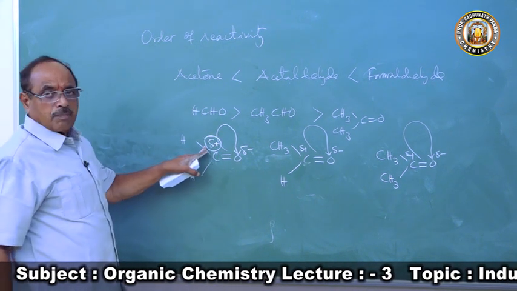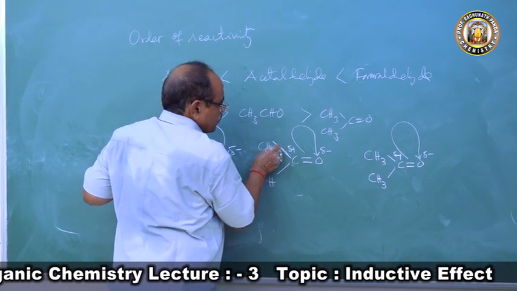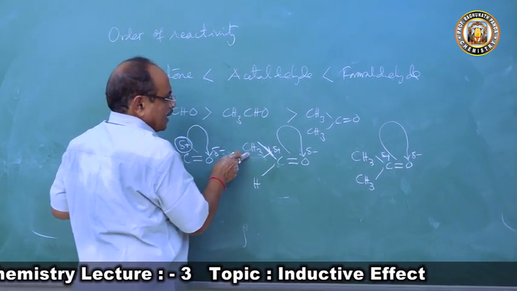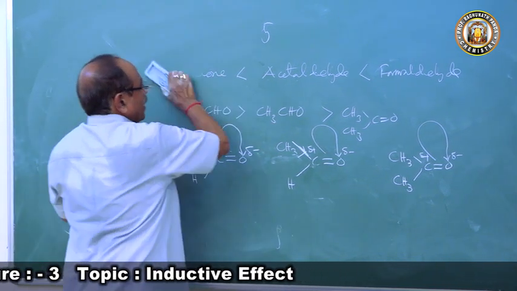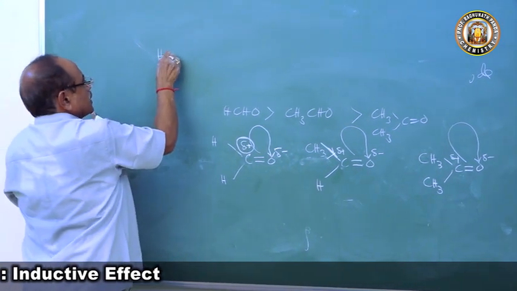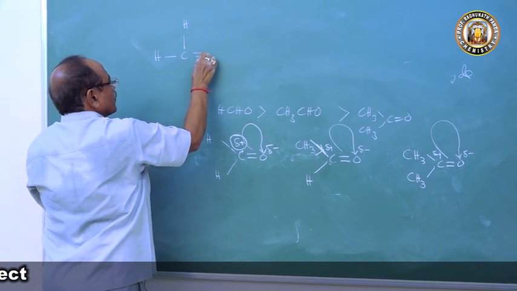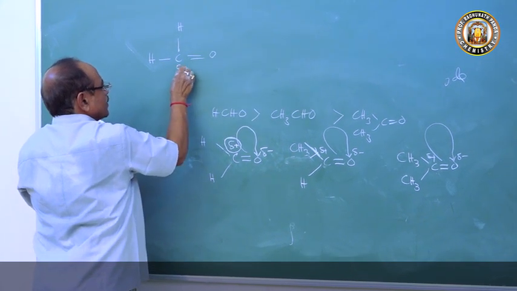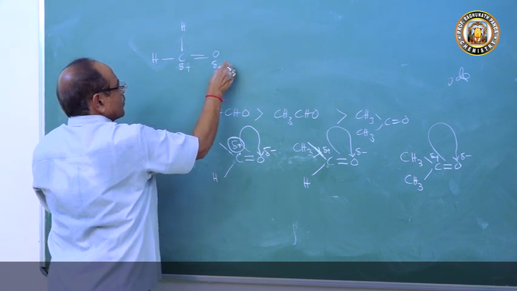Plus when you come to acetaldehyde, the CH3 group, what does it do? This is an electron releasing group. So if you compare between formaldehyde and HCHO, here is a delta negative charge and a delta positive charge.